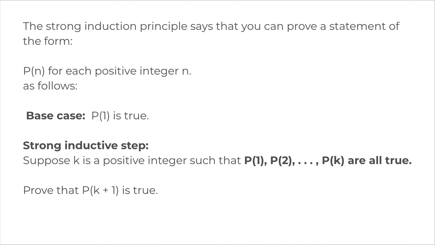Loop back to the definition of proofs that we were talking about in the earlier discussions, that a proof is just using your existing knowledge to narrow down to a conclusion. So right here you have existing knowledge and you'll be getting down to a conclusion, that is, is Pk plus 1 true or not, right? So this is the principle of strong induction. You just need to prove Pn for each positive integer n. The base case is P1 is true, so you prove that, assume that P1 till Pk also hold true, and using these results you prove that Pk plus 1 is true.